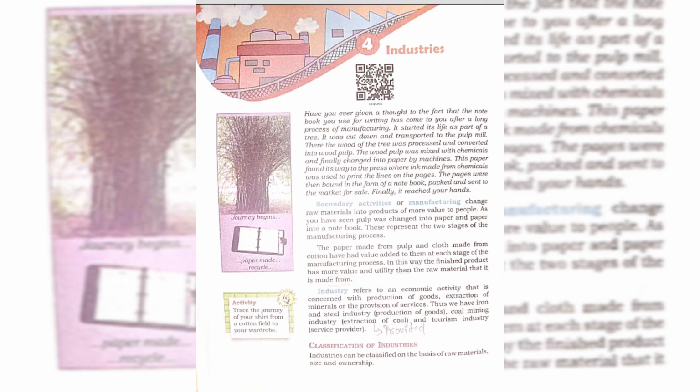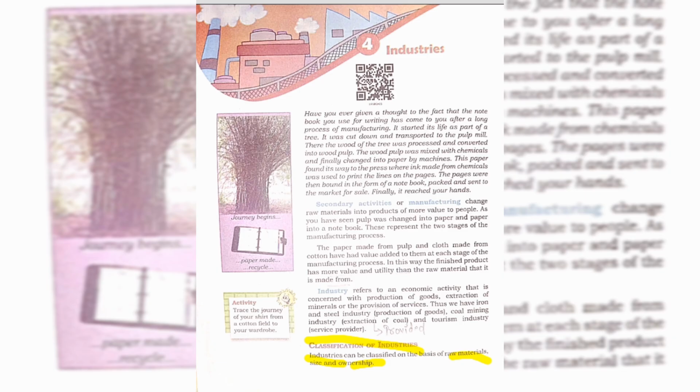Thus we have the iron and steel industry, production of goods; the coal mining industry, extraction of coal; and the tourism industry, a service provider. So industry is not only the economic activity of producing goods, but also the provision of services. Then we see the classification of industry on the basis of raw material, size and ownership on the next page.